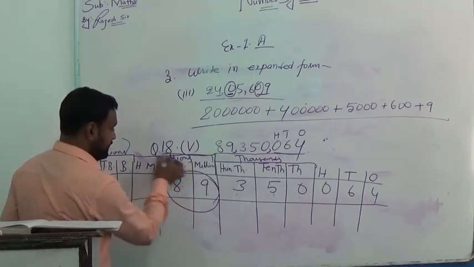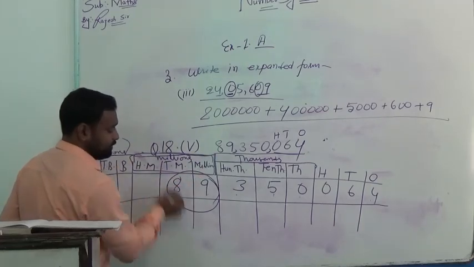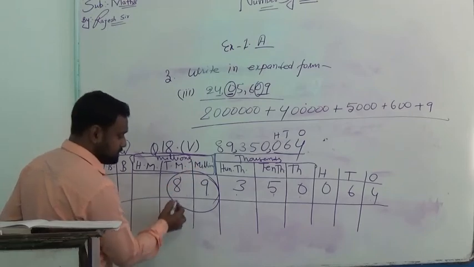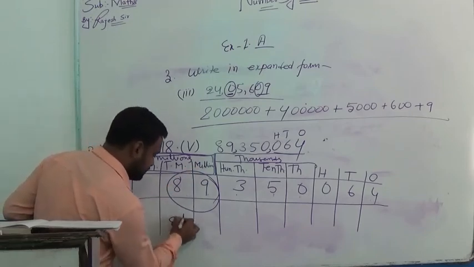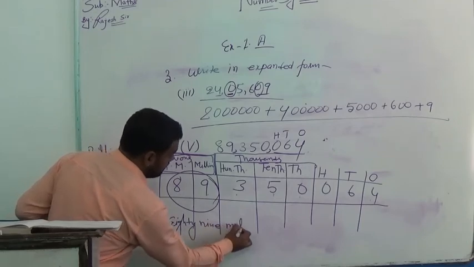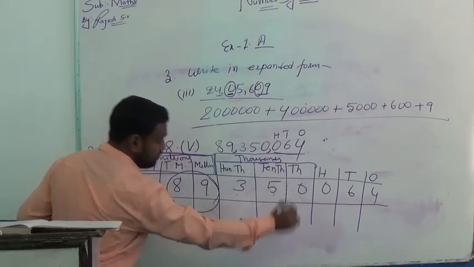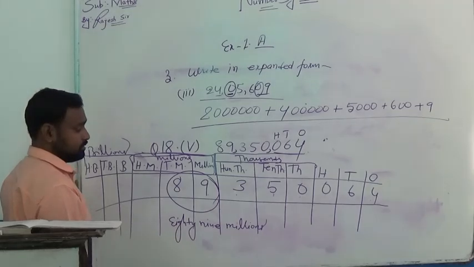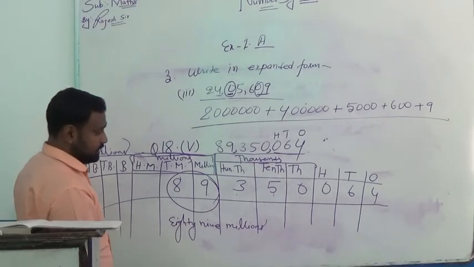This is the part of millions. Once again, focus on this. What will we say? 89 millions.